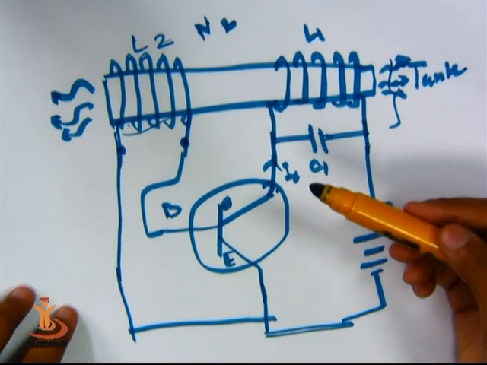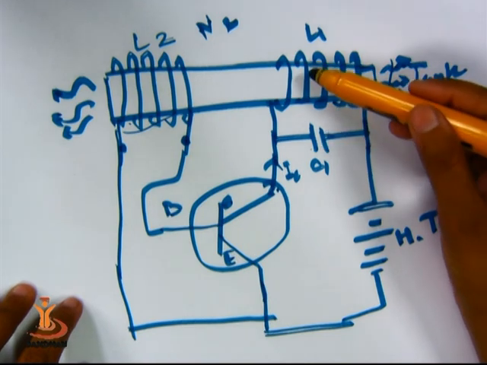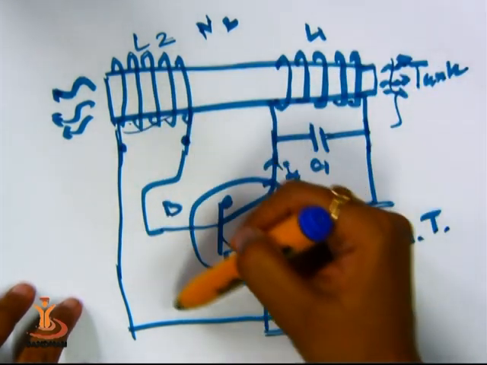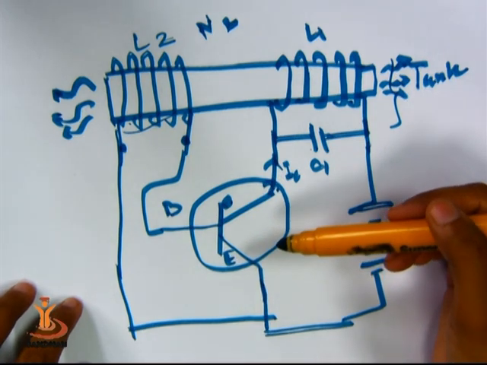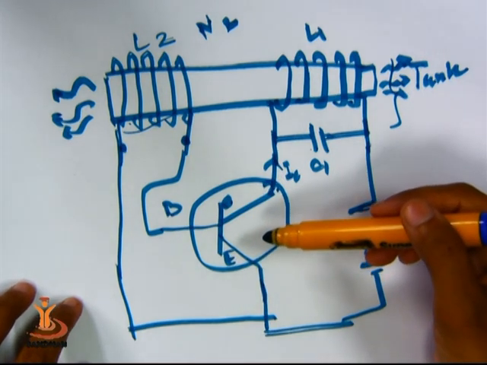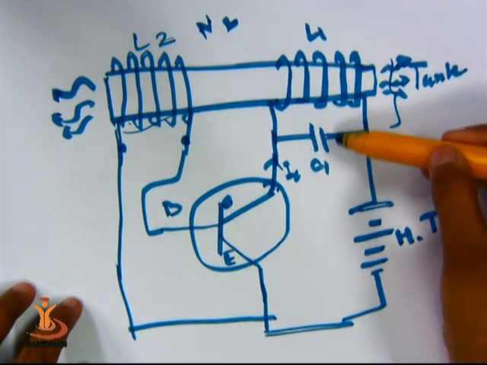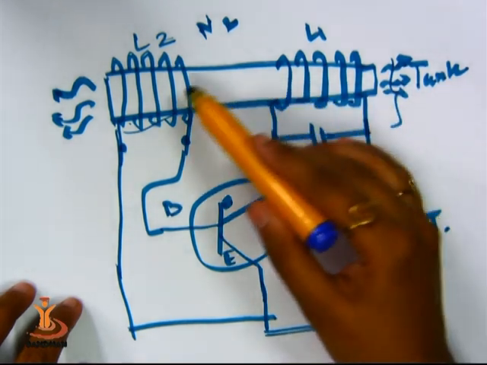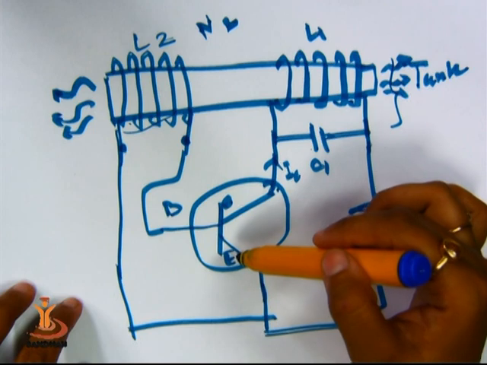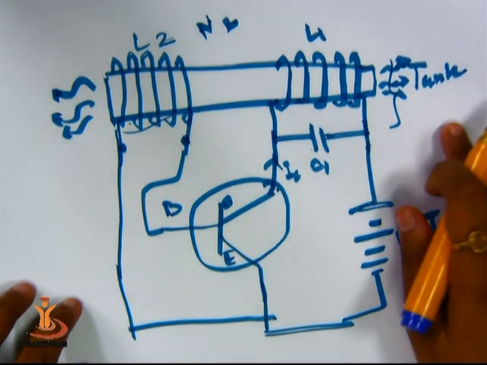So what we are doing here is taking some part of the output of the transistor and feeding it back to the input. This type of circuit is called a feedback circuit, and this is a positive feedback circuit. As I told you, this acts as a reservoir of energy. This conserves the energy, and as per the requirement it gives back to the transistor so that the collector current will be sustained.